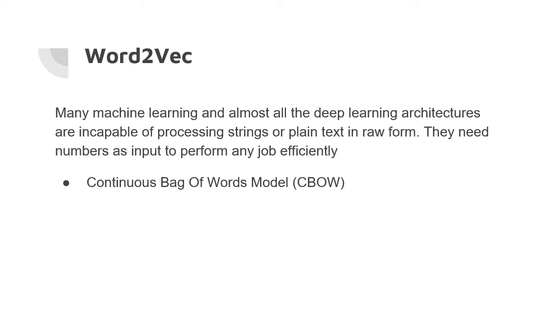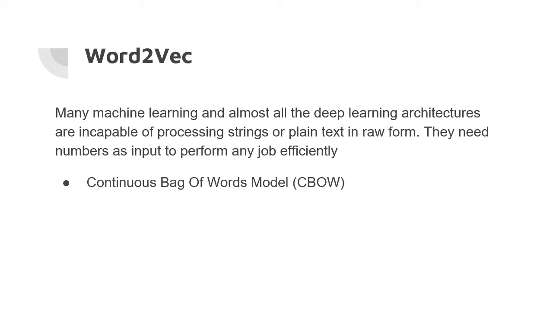Many machine learning and almost all deep learning architectures are incapable of processing strings or plain text in the raw format, so they need numbers as input to perform any job efficiently.